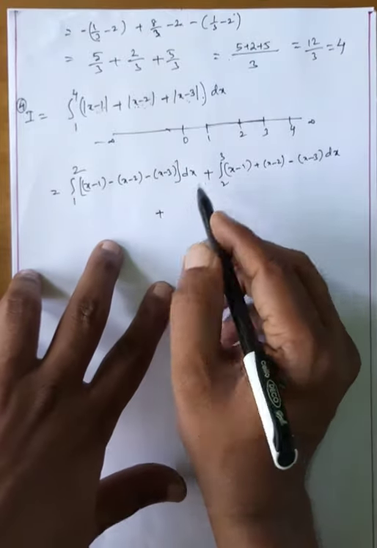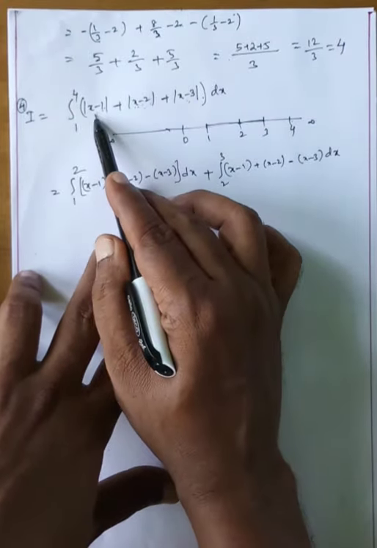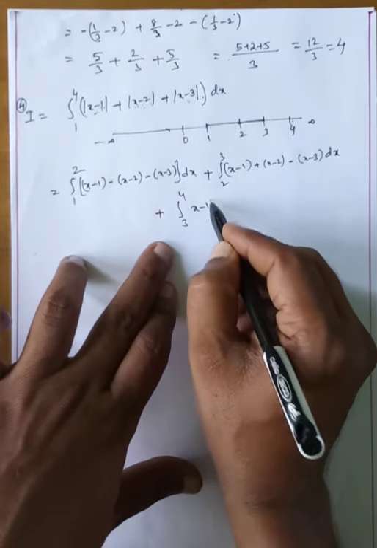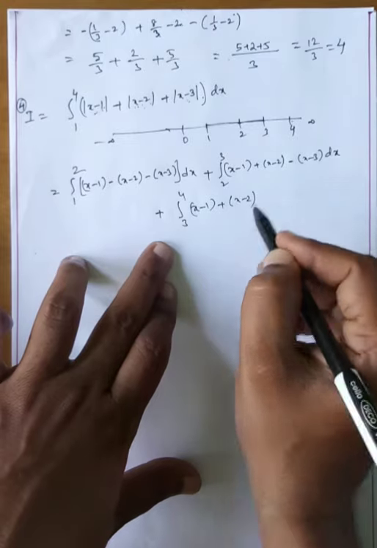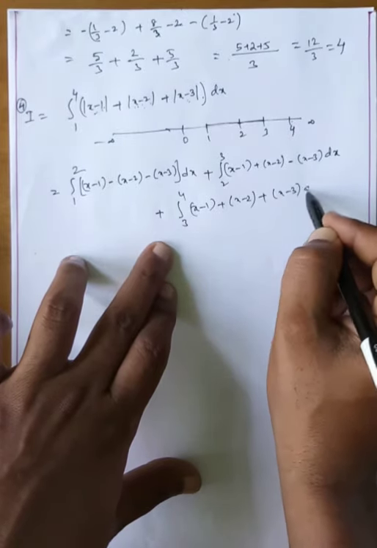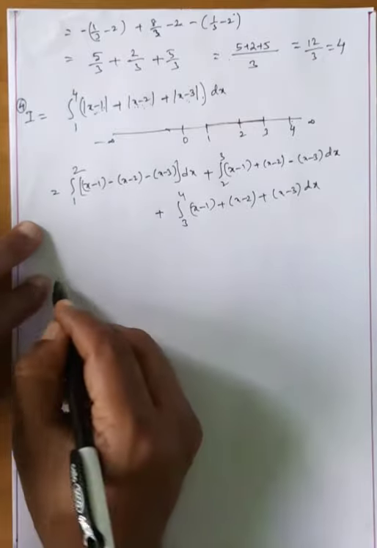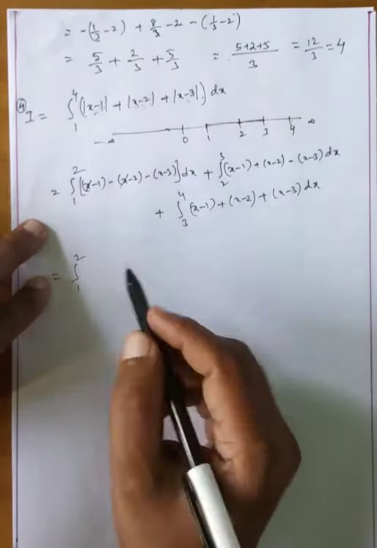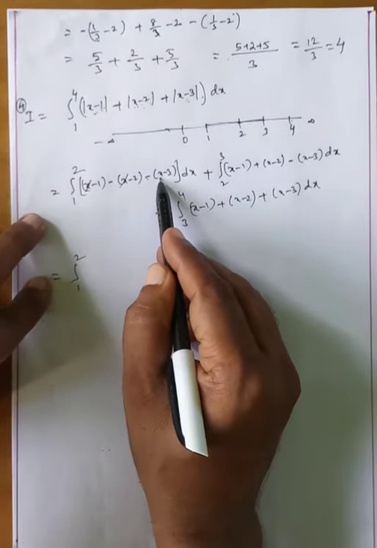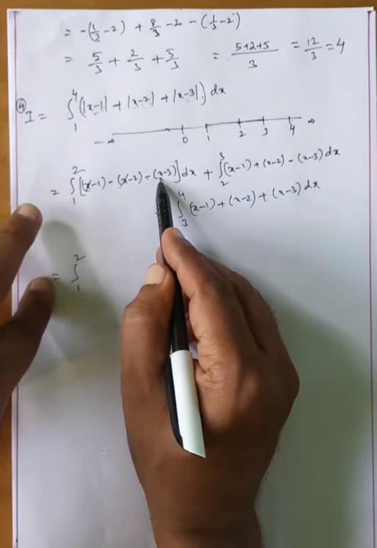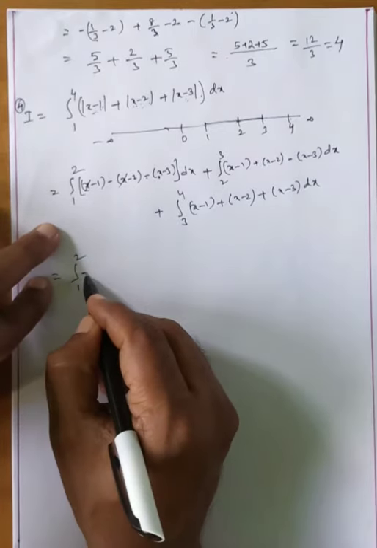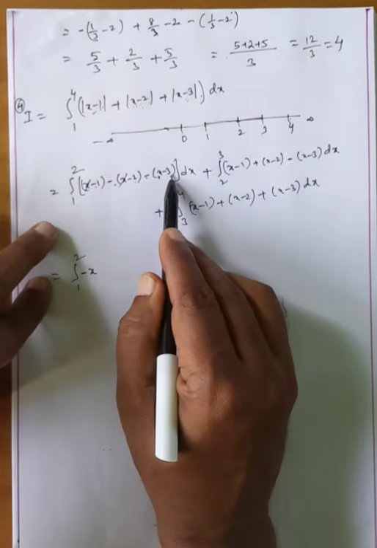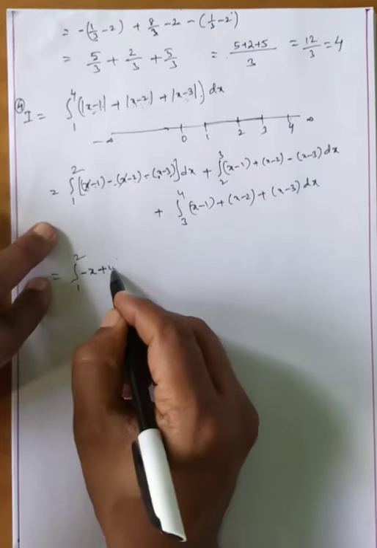Plus the last one, here 3 to 4. 3 to 4 means 3.5: positive, positive, positive, all are positive. 3 to 4, x minus 1 plus x minus 2 plus x minus 3 dx. Now what happened here? For 1 to 2, plus x and minus x cancel, here minus x. For 1 to 2, what happened? Minus x, minus 1 plus 2 plus 3 gives plus 4, dx.